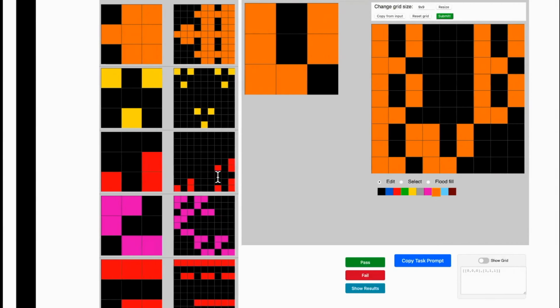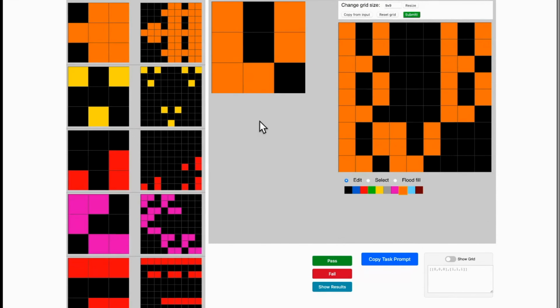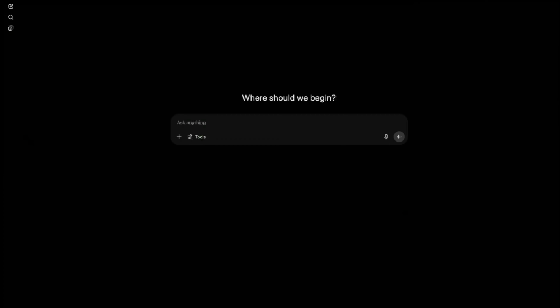What do I mean by that? For example, whenever I send models this question, I send them using the in context learning method. I have a copy task prompt button. So let me copy this, and I'll open ChatGPT and show you what I send and what I mean by in context learning.